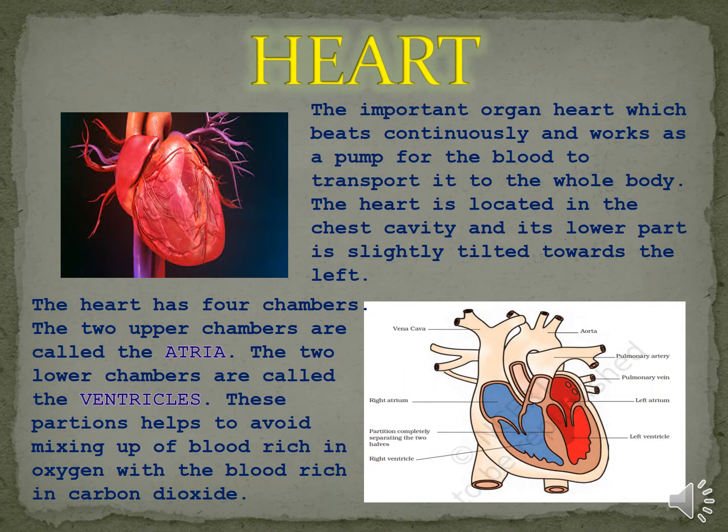Here we are going to discuss the heart, the important organ which beats continuously and works as a pump for the blood to transport it to the whole body. The heart is located in the chest cavity and its lower part is slightly tilted towards the left. The heart has four chambers. The two upper chambers are called atria, and the two lower chambers are called ventricles. These portions help to avoid mixing of blood rich in oxygen with blood rich in carbon dioxide.